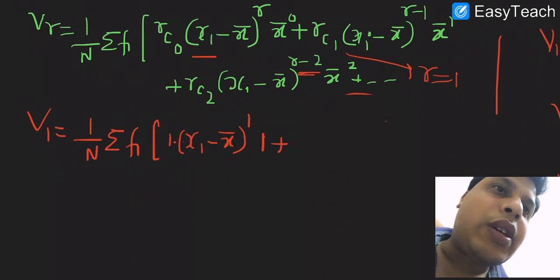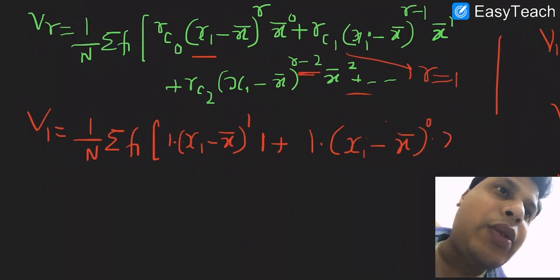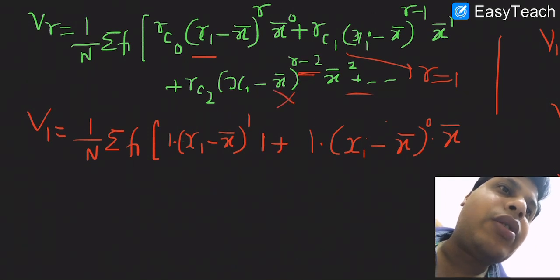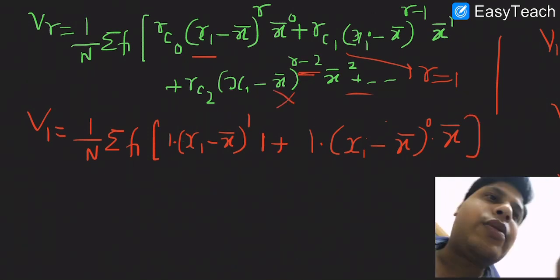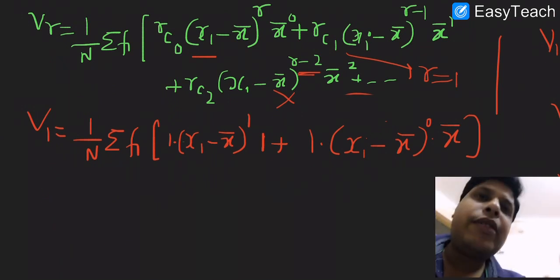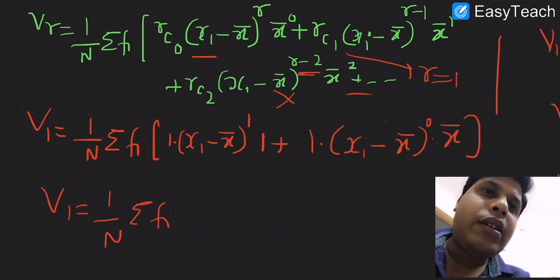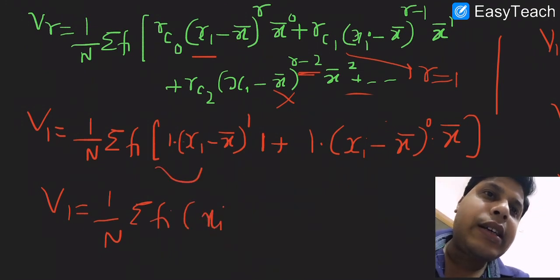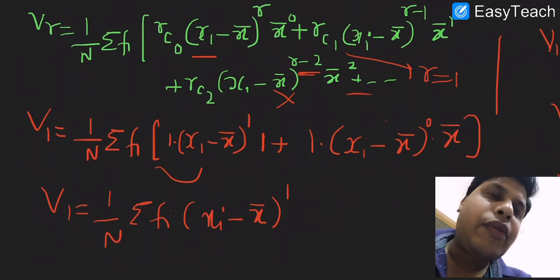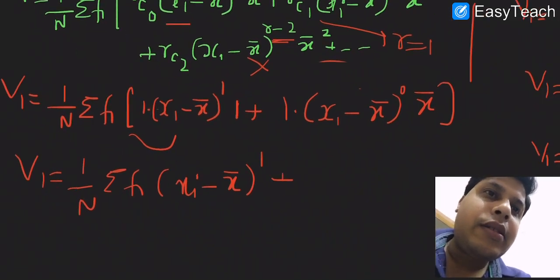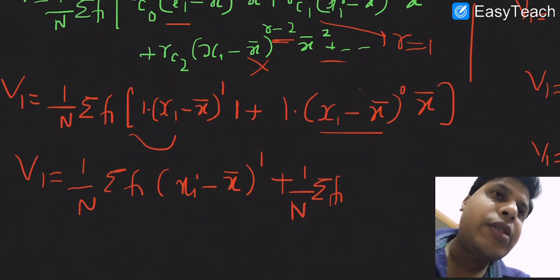So what we'll get is v1 equals to 1 over n summation of fi into xi minus x bar power 1, plus 1 over n summation of fi into this will be 0, and we will get x bar here. So we get v1 equals to, we know that this is the first moment about the mean, so this is mu1, plus x bar.